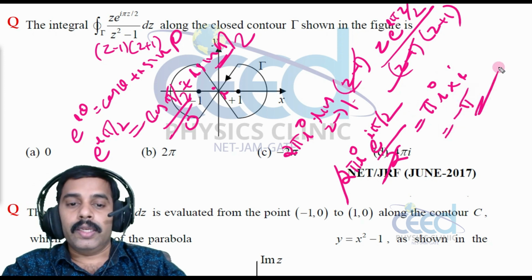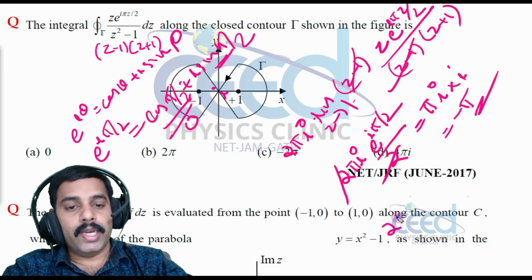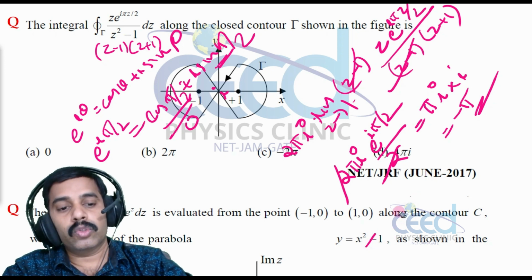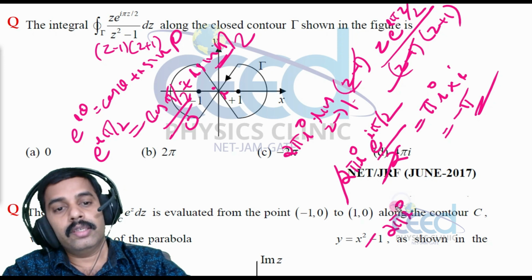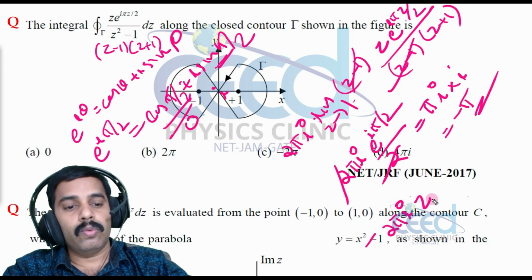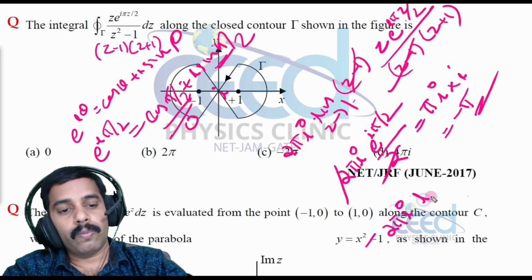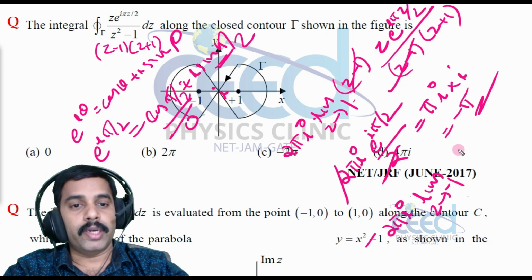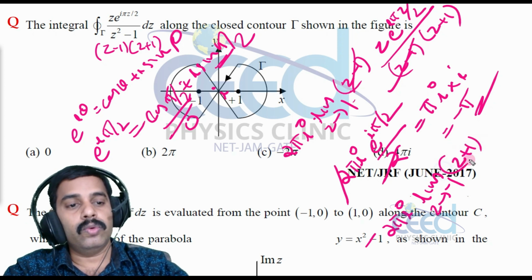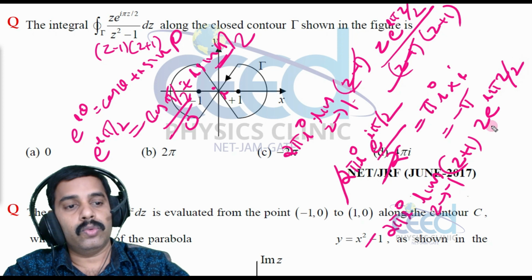Now the next is 2 pi i into, but there is a negative sign here, which is important: minus 2 pi i, because the contour is in the reverse direction. Limit as z tends to minus 1, the next pole, so z plus 1 into f of z, that is z e raised to i pi z by 2 divided by z minus 1 into z plus 1.